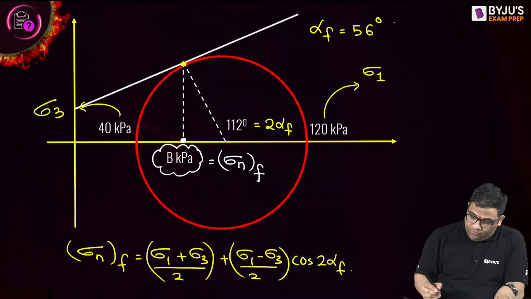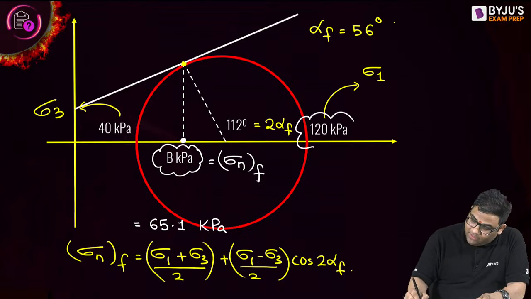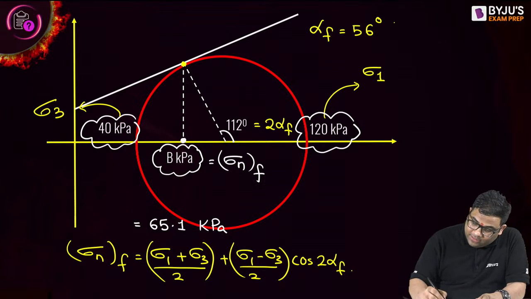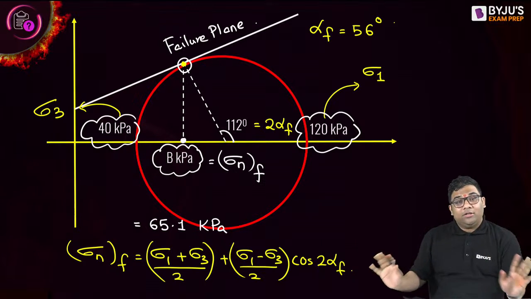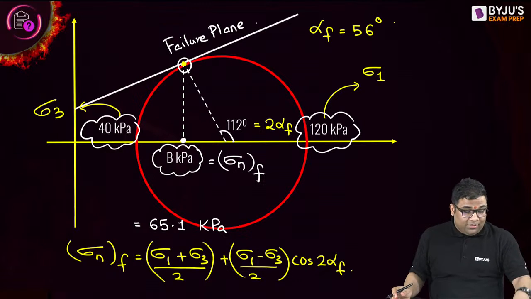Very good. Almost we're getting 65. I'm not solving for you. Okay, 65.1 kilopascal. Sigma 1 is given from the diagram we guessed, sigma 3 is given, and this is the failure plane, right? It makes 2 alpha f. So from there I got my alpha f. Everybody understood how to solve this question? This can be a 2-mark question in the GATE and you solved it nicely. Let's go to the next question.